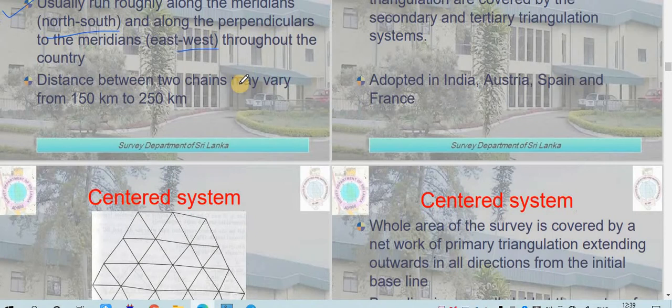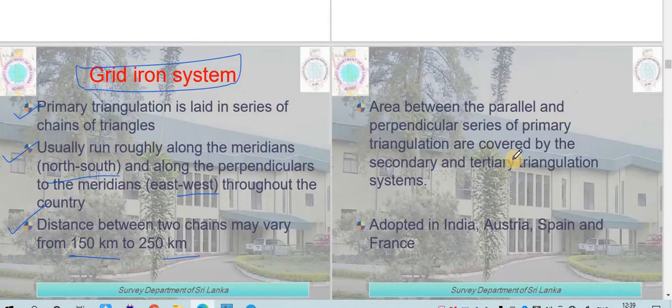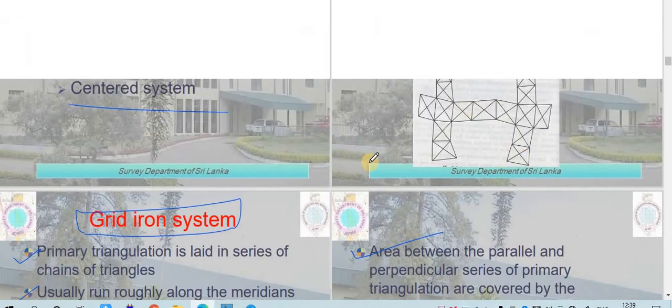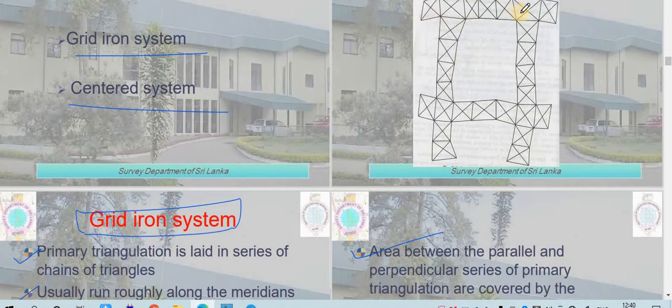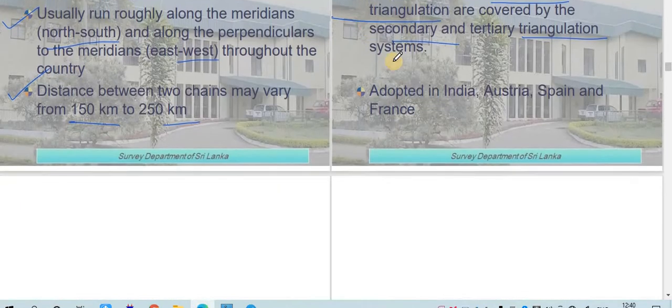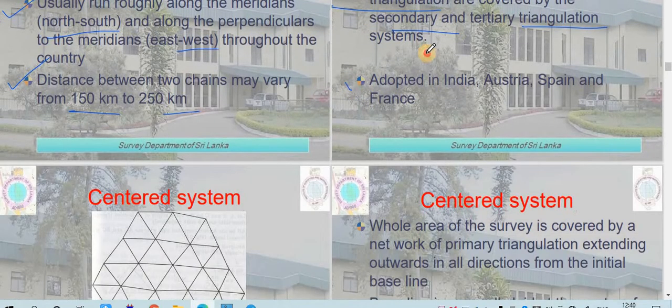Distance between the two chains may vary from 150 km to 250 km. Areas between the parallel and perpendicular series of triangles are covered by secondary. So the area which is coming inside this parallel and this perpendicular distance is connected by what? Primary triangulation system, secondary and tertiary triangulation system. This is the method which has been adopted in India, Austria, Spain and France.